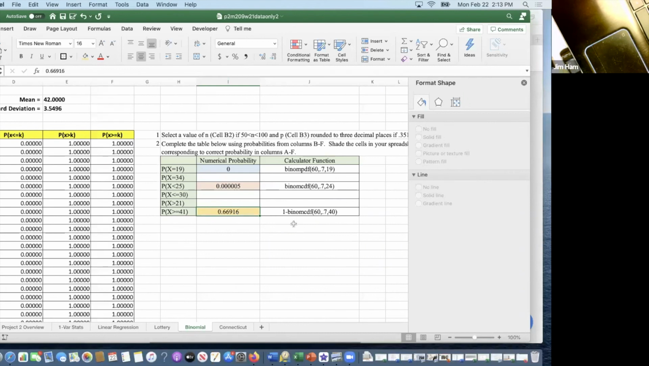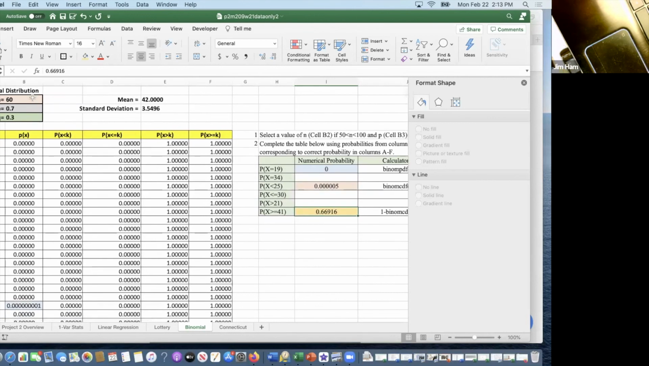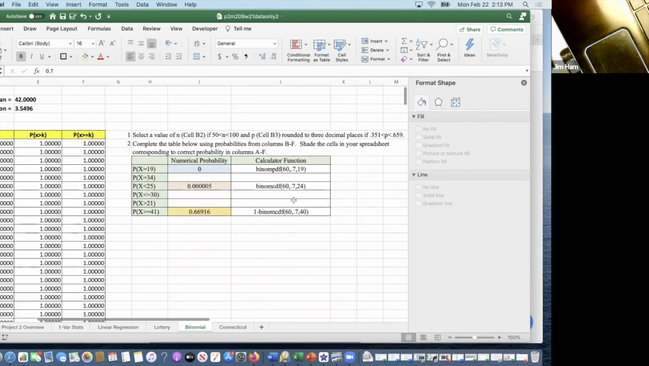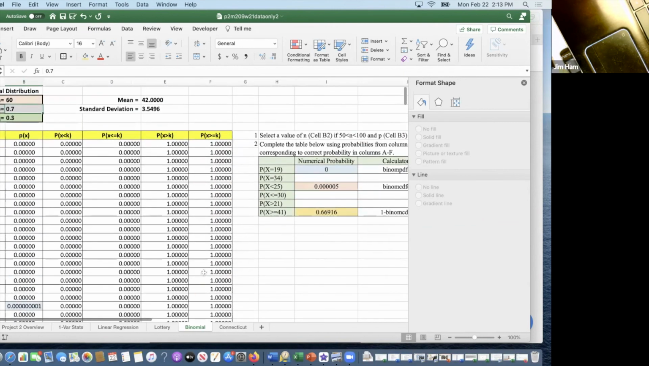All right, so basically for this one, I want you to select your own value of N, select your own value of P. So nobody's going to have the same table. Nobody's going to have the same answers. And then complete this table. Write down the calculator formula that you used, and then write down the probabilities from the table that you can find in here. Doesn't look like I did this one.